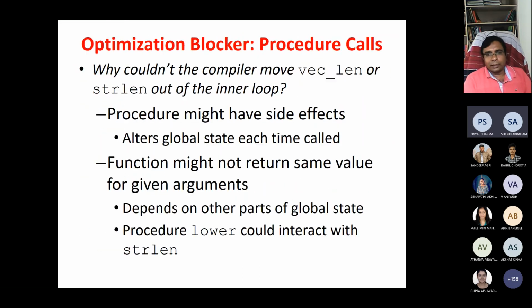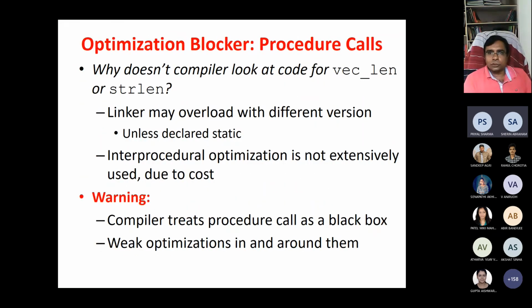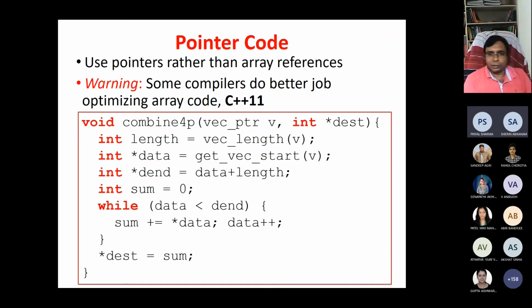Okay, so for this class, things are finished. This thing you have already discussed: use a pointer rather than an array reference. Some compilers do a better job in C++11 and 14. Some compilers can do very nicely for procedural code also, particularly vectorized code, and for specific functions they do it, not for all functions.